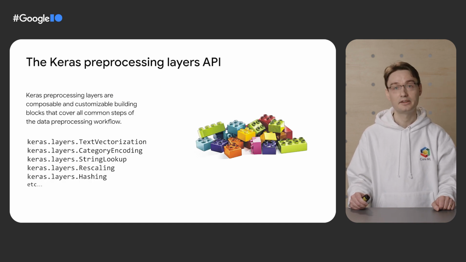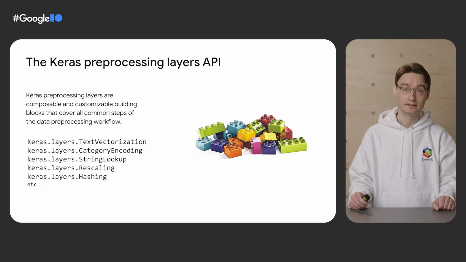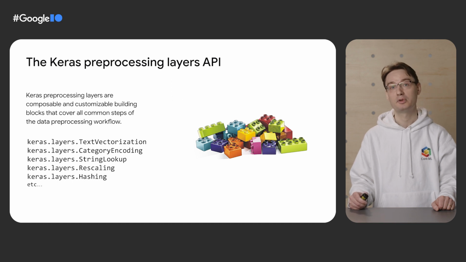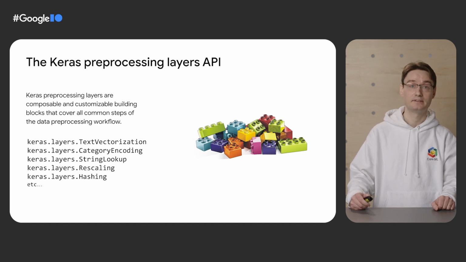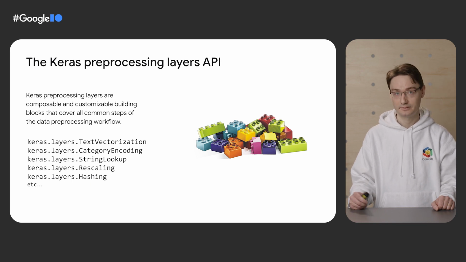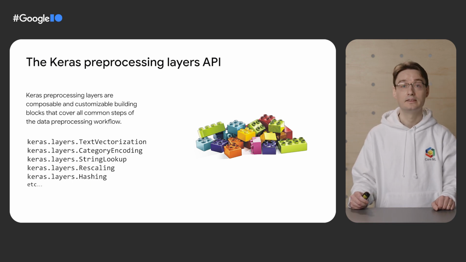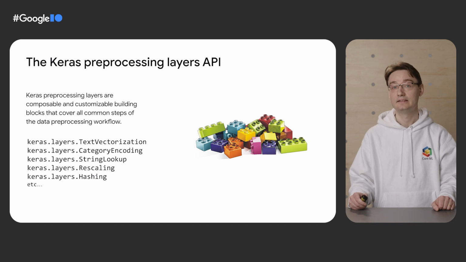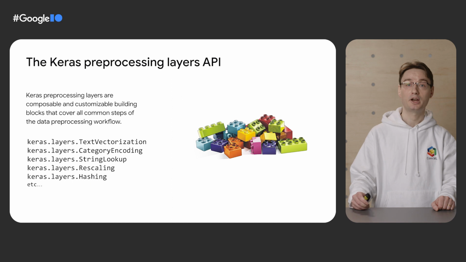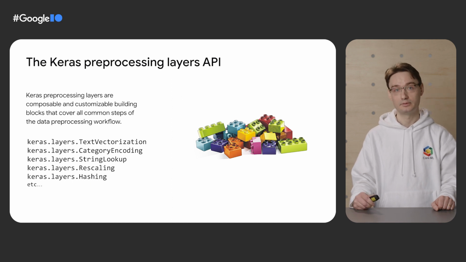We designed the Keras Preprocessing Layers API specifically to address this challenge. Keras preprocessing layers are modular building blocks that encapsulate common preprocessing steps, such as vectorizing text, rescaling image values, hashing categorical features, and so on. A key feature of this API is that it enables you to place preprocessing computation either in your data pipeline or directly into your model.